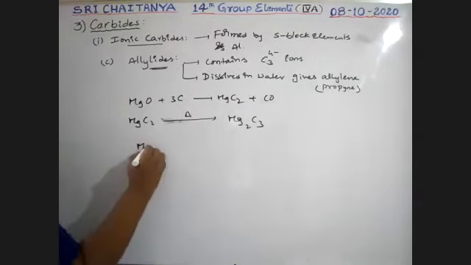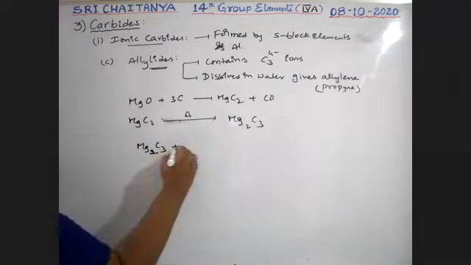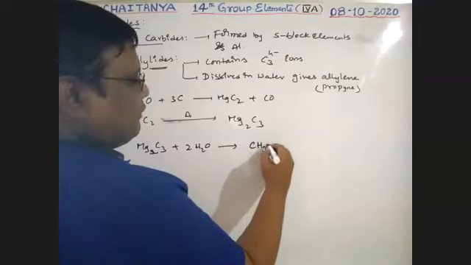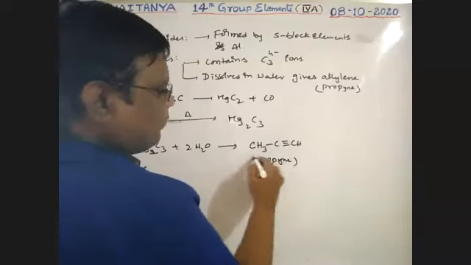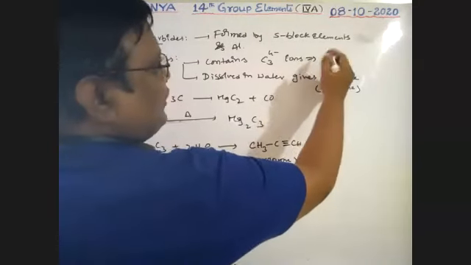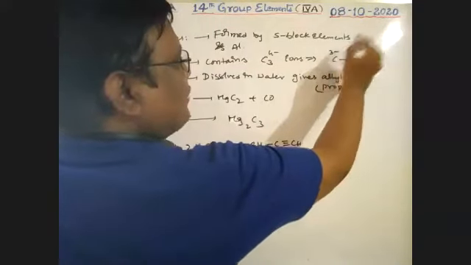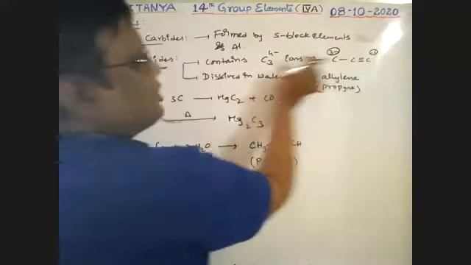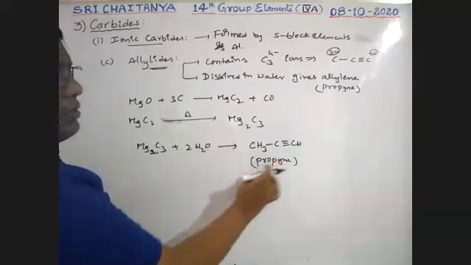This Mg2C3, when dissolved in water, gives CH3-C≡CH, propyne. Its structure is similar to this one: C≡C, so this carbon has a 3- charge and this carbon has a 1- charge. Overall, this combination gives a 4- ion. Here also it is CH3-C≡CH, so it is propyne.